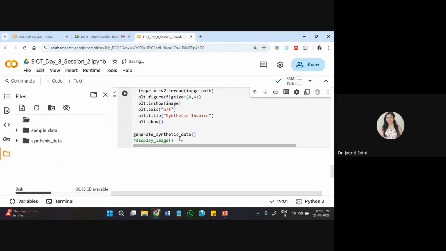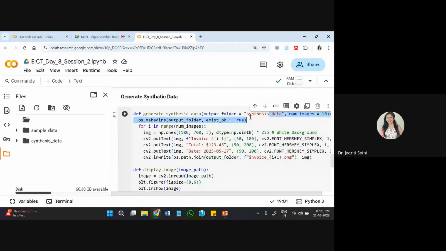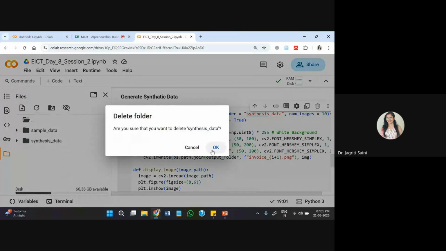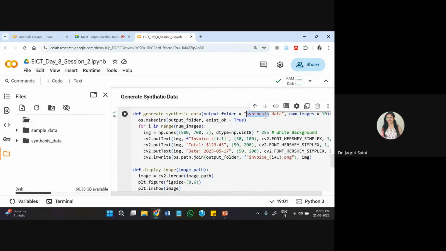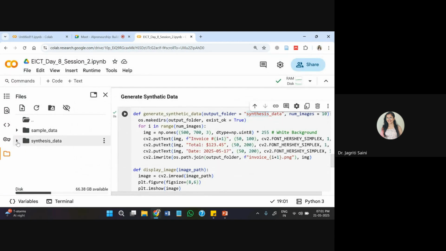So let me just generate. Here you can see maybe there is a typo somewhere I have added. This I made synthesis data, so that is why it is creating this kind of folder. If I need the exact name, because it will be used for the assessment later on also, okay, in that case I'll use this as it is, or I'll just try to rewrite it.